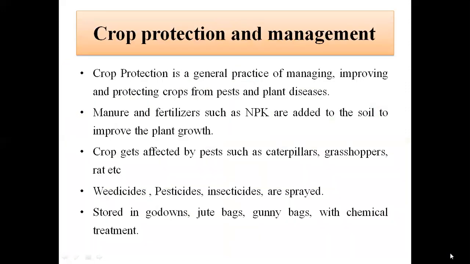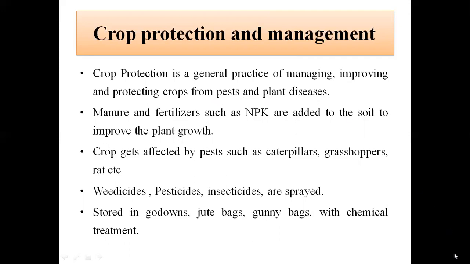Children, after the growth of the plant, it is very essential to manage these crops. Farmers play an important role in production of crops, and they also face a lot of problems during their agriculture. So what is crop protection and management? It is a general practice of managing, improving and protecting crops from pests and plant diseases.